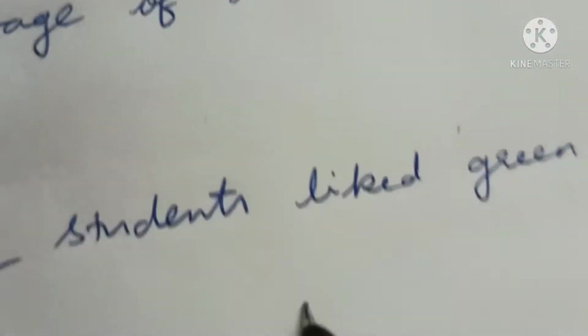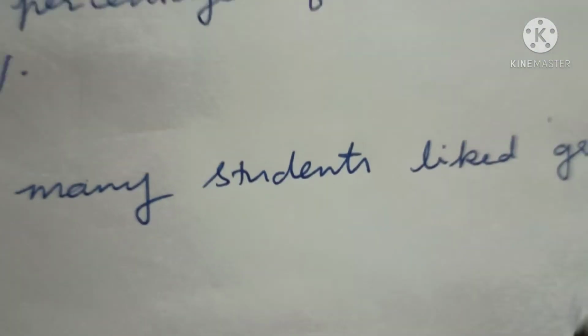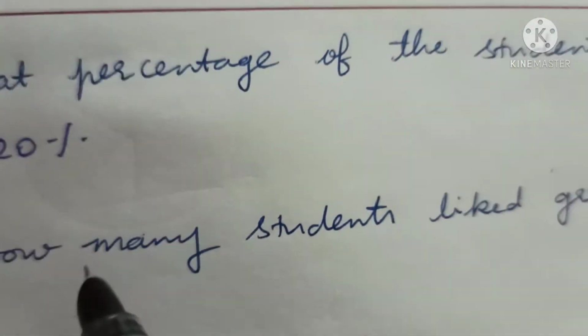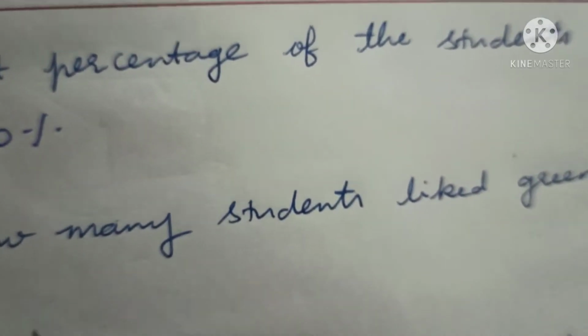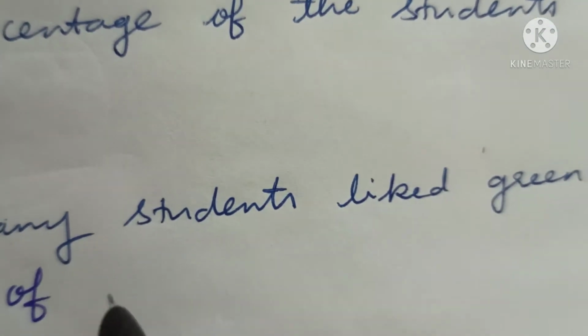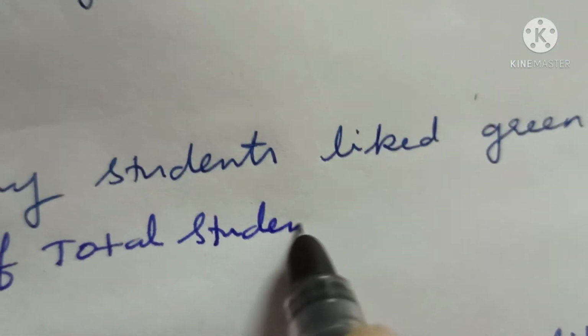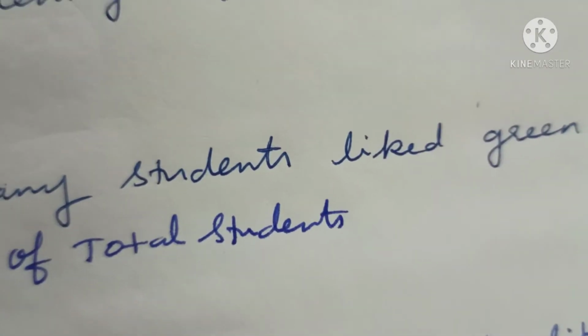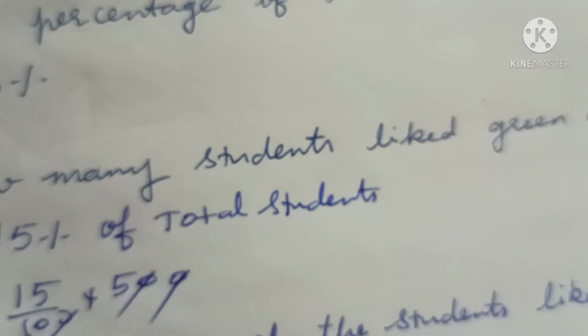But your question is, how many students like the green color? So you have to convert that 15% of the students into the number of students. That is 15% of total students, which is equal to 15 by 100 into 500.